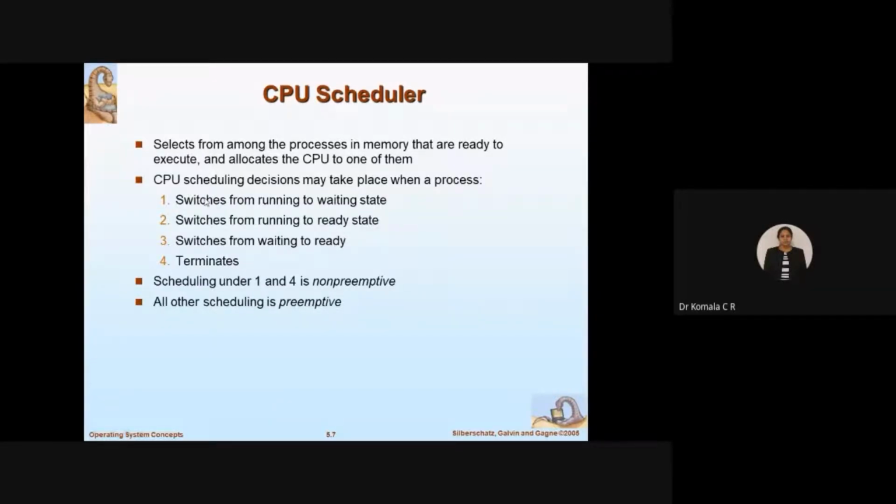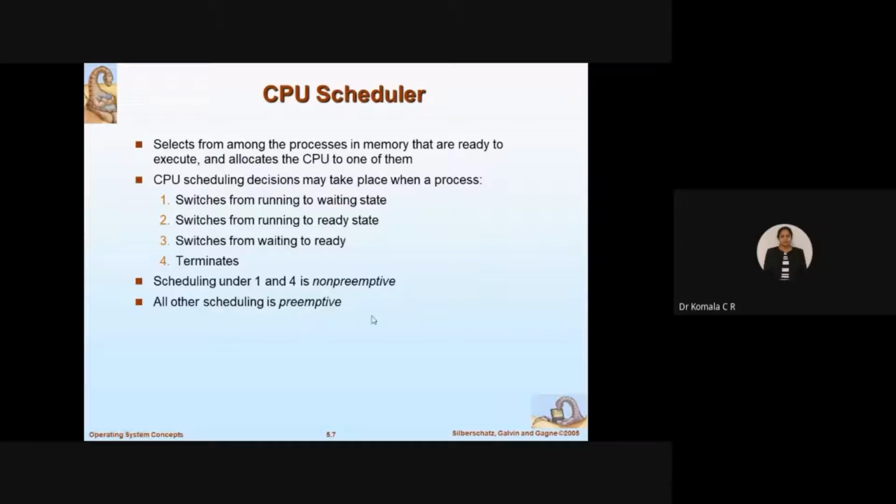So based on these things, steps 1 to 4, any of these cases, I am going to decide whether the OS will go for a type of scheduling as non-preemptive or preemptive. Basically, there are 2 types of scheduling by which the OS will allocate the CPU time. What are those types? One is called preemptive, the second one is called non-preemptive. So let us understand the difference between these two.